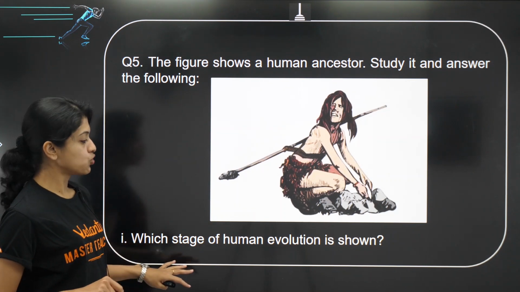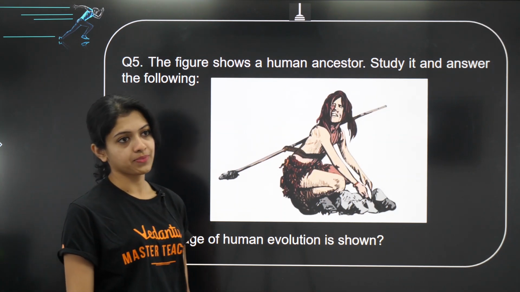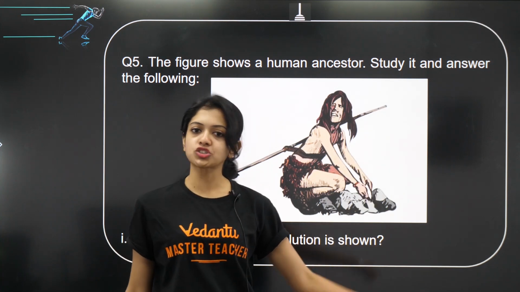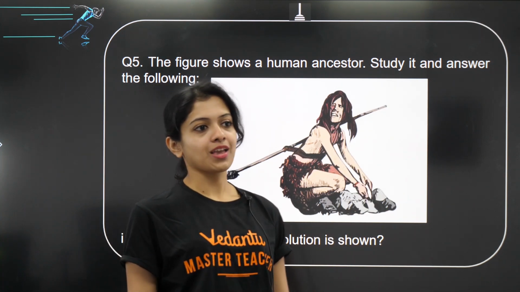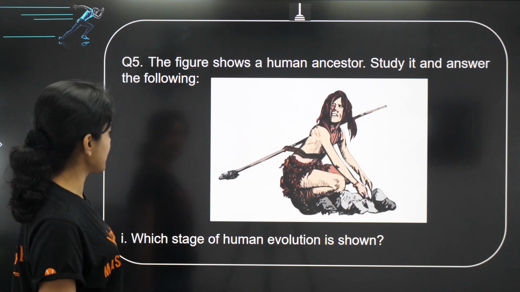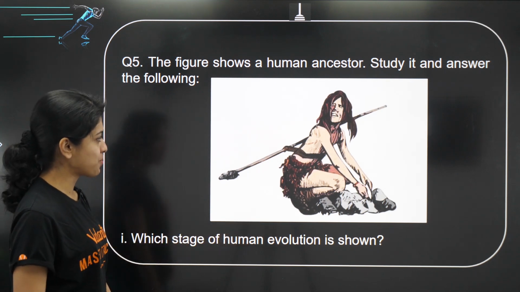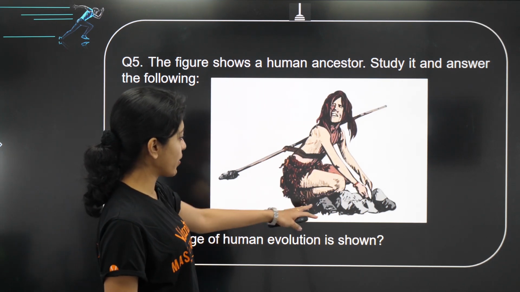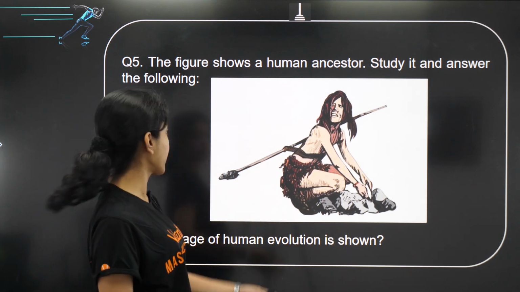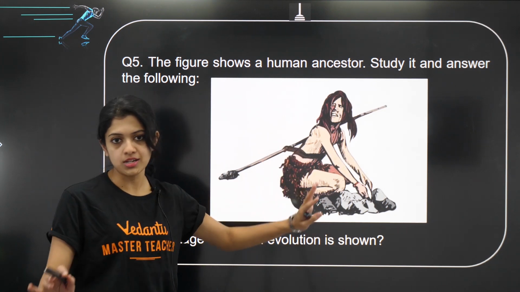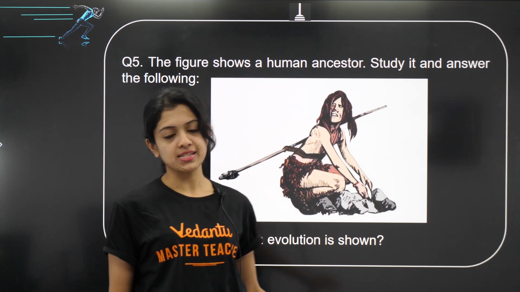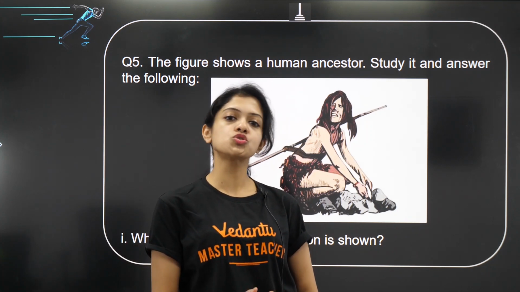Which stage of human evolution is shown? Yes, children, it looks so much like modern man, right? And he or she has got weapons and is working with stones, probably to create fire, and some kind of clothing is also there. So which stage is this? It looks somewhere very, very close to modern man.